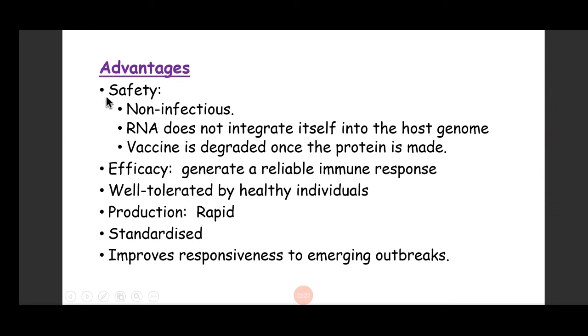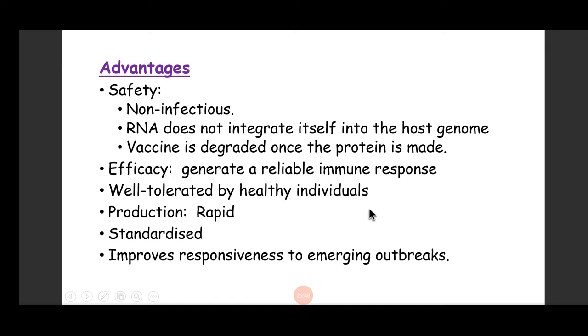Advantage one, as I said, it is very safe because it is non-infectious. Another advantage, which is not there with the DNA vaccine, is that it will not integrate itself into the host genome. It will not cause any change to the host genome because it is RNA, and it will degrade once the protein is made.